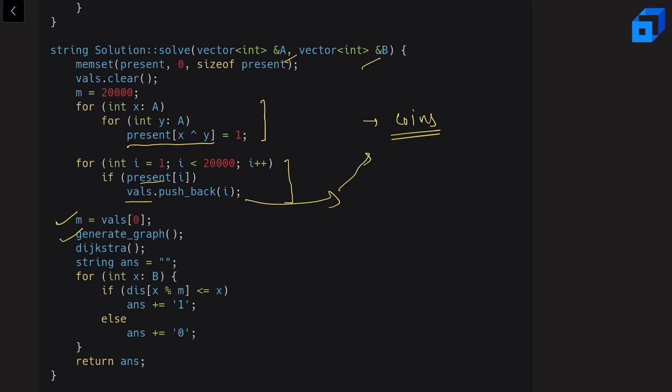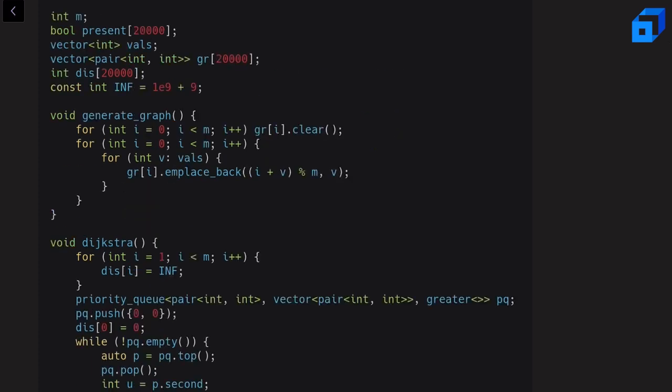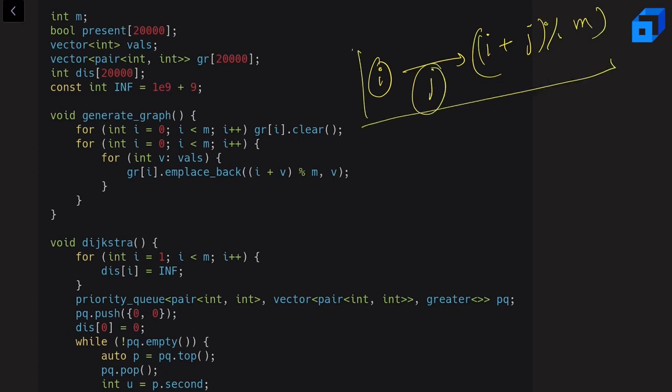Now let us look at the generate graph function. In generate graph, as we have discussed, from the ith node we will go to (i plus j) mod m with a weight of j, right? So that's what we are trying to do in our graph. First we are clearing the graph. After that, for each node from 0 to m minus 1, as we have already discussed, we are doing the same here as well. Then for each node, we are creating the edge from i to (i plus v) mod m with a weight of v, right? So that's how we generated our graph.